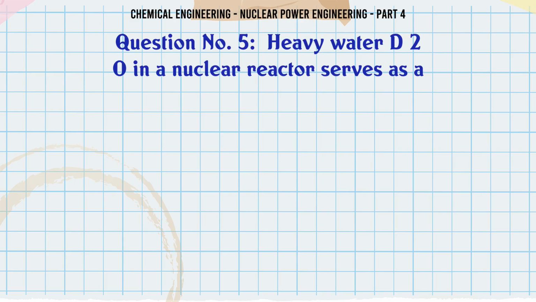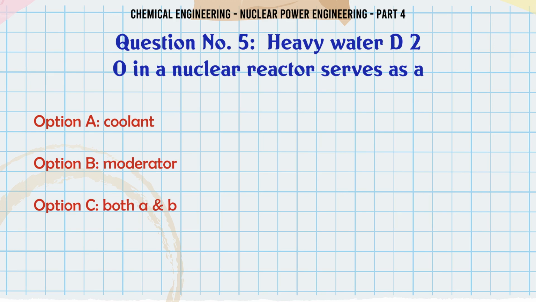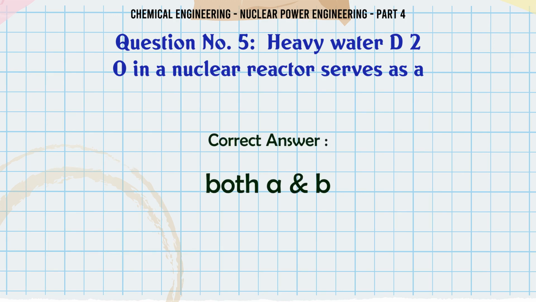Heavy water D2O in a nuclear reactor serves as A. Coolant, B. Moderator, C. Both A and B, D. Neutron absorber. The correct answer is both A and B.